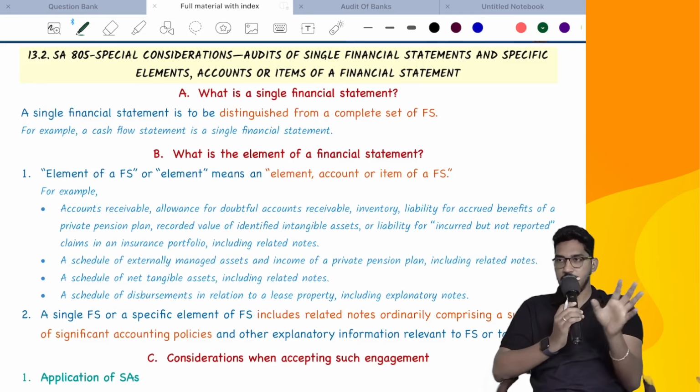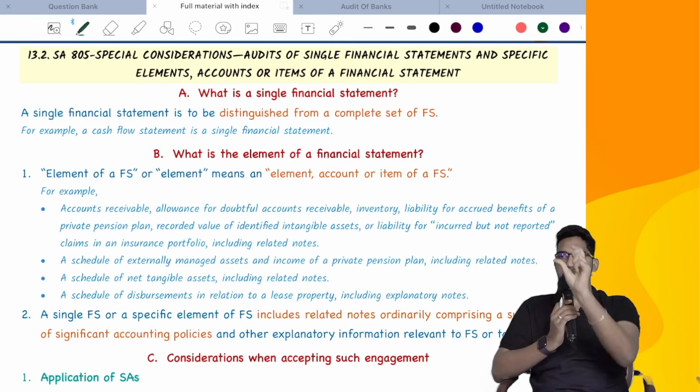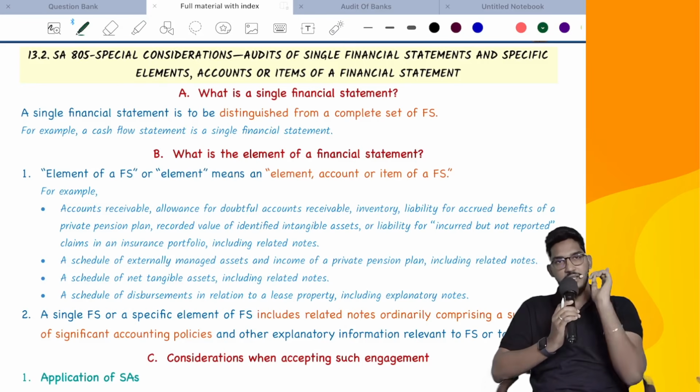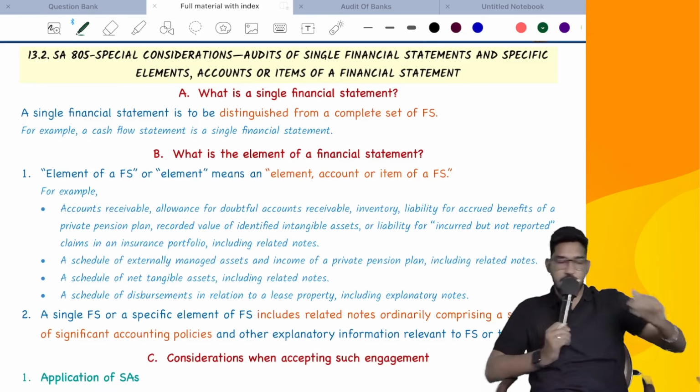Since, as I have told you, this standard also we did not discuss much. Everything is basics only, right? The same thing will get repeated in the next 2 standards also. So I will take some half an hour extra than usual, and I will complete 805 and 810 both. This specialized areas section we will wind up today. Okay, right.